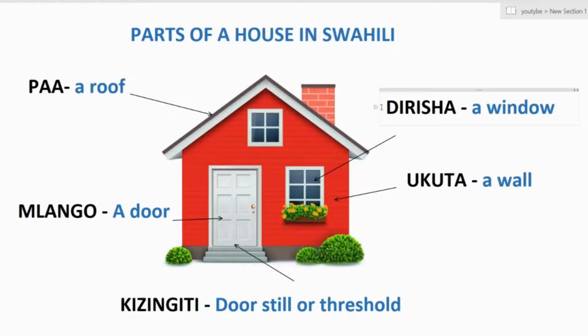So here we have paa, which means a roof. Dirisha, a window. Ukuta, a wall. Mlango, mlango. Mlango means a door. And kizingiti, a door sill or a threshold.